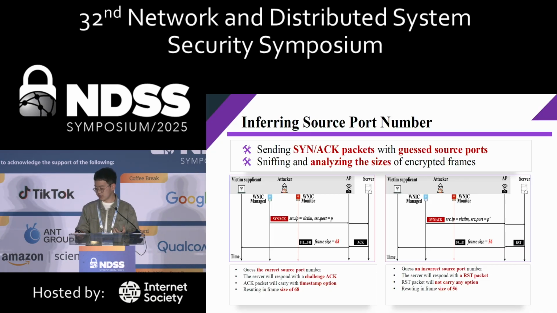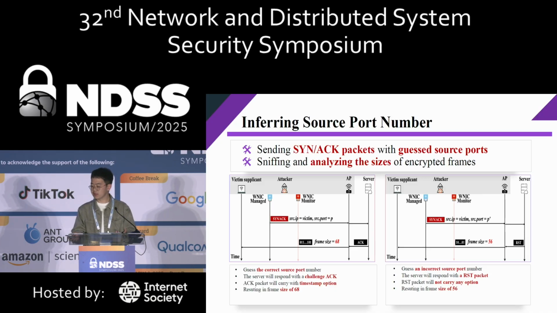If the attacker guesses the correct source port number, as shown in the left figure, the server will respond with a challenge ACK packet according to the challenge ACK mechanism. The ACK packets will carry the timestamp option, so the frame size of the ACK packet would be 68.